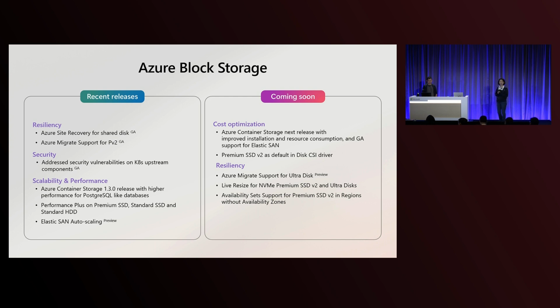Along with that, we are going to also add support for v1 to v2 upgrade. This is one thing we have already built and is waiting for some upstream changes to come in. For everyone who is already using Premium SSD today and is impressed by the Premium SSD v2 performance and also the cost efficiency that comes with it, very soon we will have it built into the CSI driver so that all you need is to set a PV level attribute to move it from v1 to v2. So you yourself don't need to do this full orchestration.